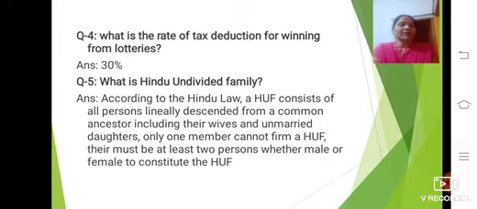Only one member cannot form HUF. There must be at least two persons, whether male or female, to constitute the HUF. Two or more members can form the HUF as per the Hindu law.